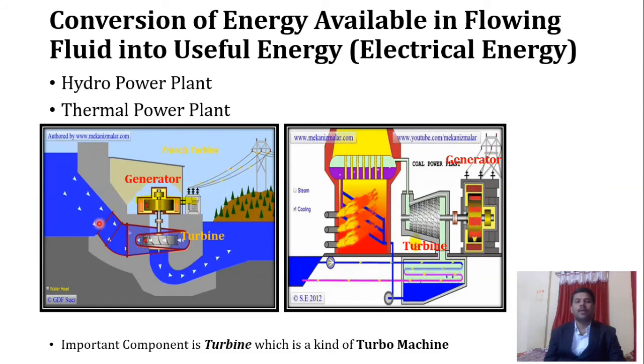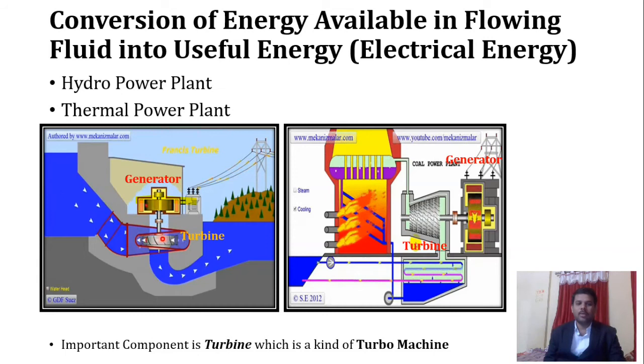That pipe is known as penstock. In this penstock, the potential energy gets converted into kinetic energy. Then after that, water is given to a device, that device is nothing but what we call a turbine. So in the turbine, what will happen? The kinetic or pressure energy which is available in the water gets converted into mechanical energy.